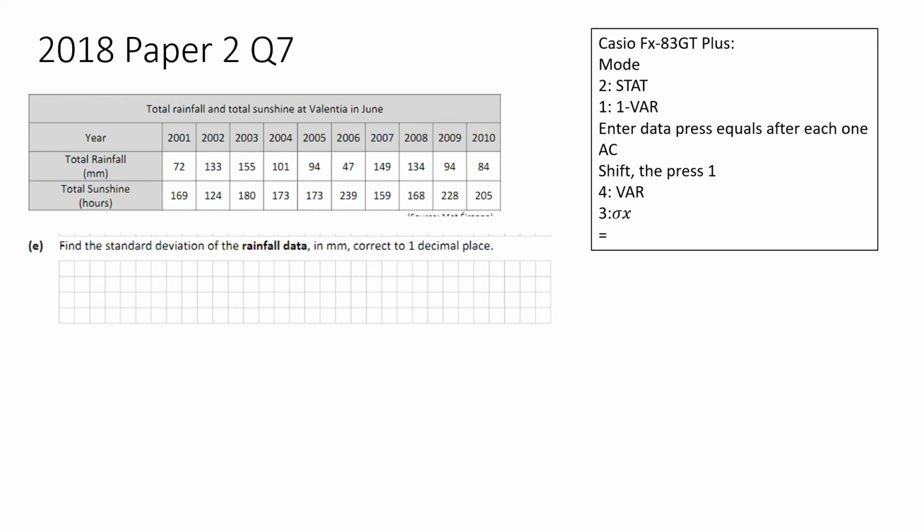So do shift and 1, and you'll be given options again, and you'll press 4 for variance, and then you'll put in 3 then, because there's a little Greek symbol here for standard deviation, and press equals, and you'll get your value there of 33.46057381, and they're asking you here to 1 decimal place, so we're going to do 33.5.